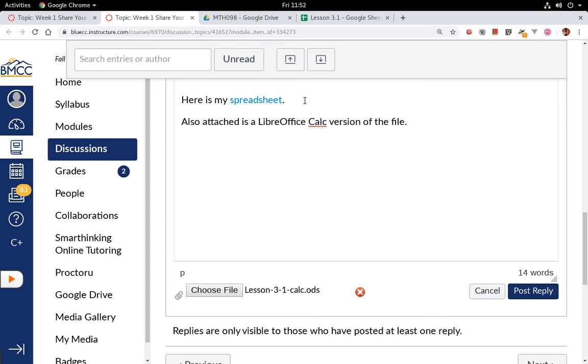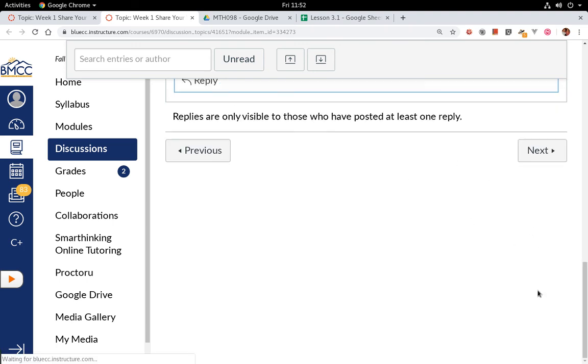Okay, and you're going to do one or the other. You don't have to do both. So if I'm a Google user, I'm just going to have this right here, and I'm not going to have an attachment. If I'm not a Google user, then I'm going to have a note about what I'm posting, and I'm not going to have the link to the Google. You're going to do one or the other. You don't need to do both. Okay? Just for demonstration purposes, I'm doing both, and then put it in there.